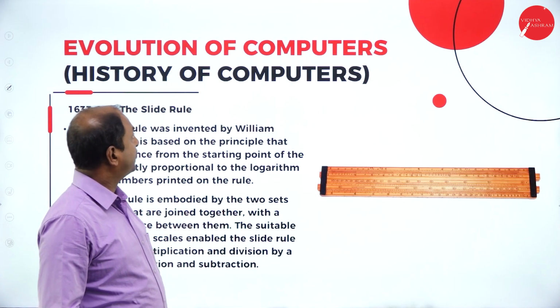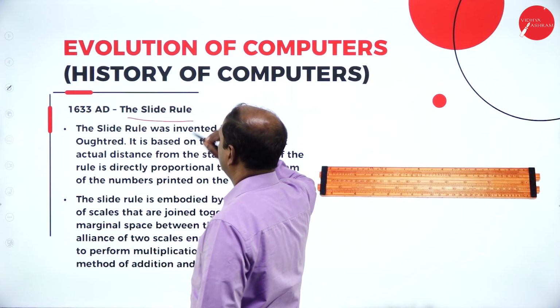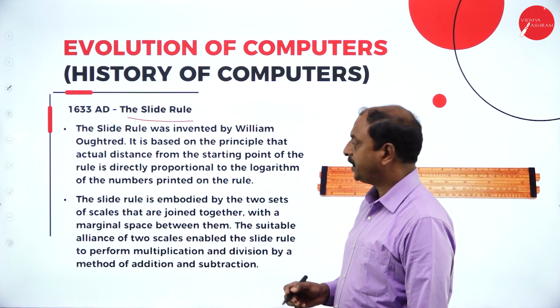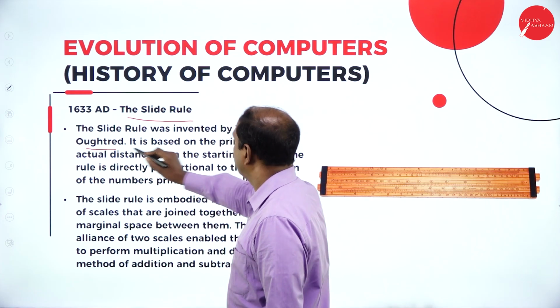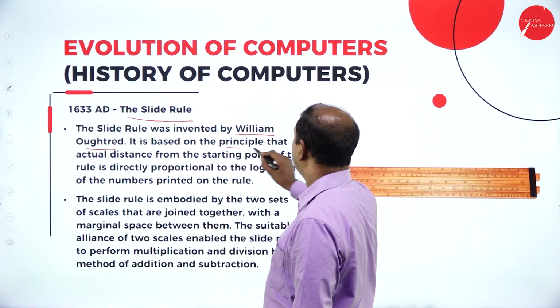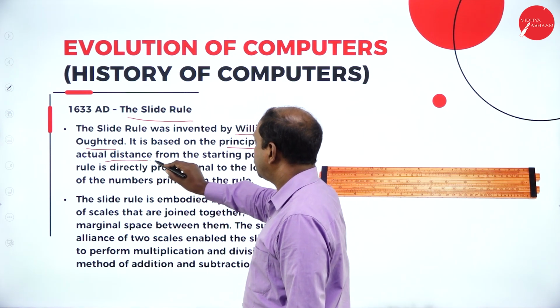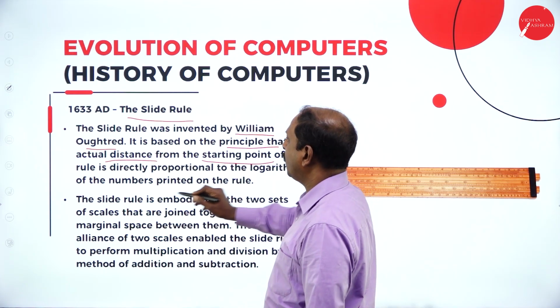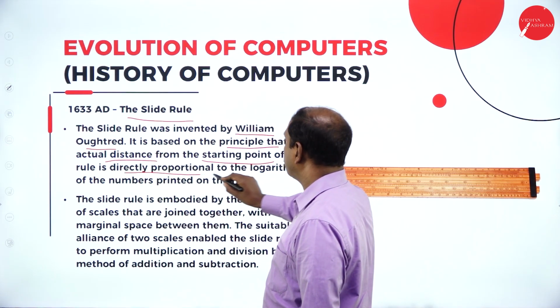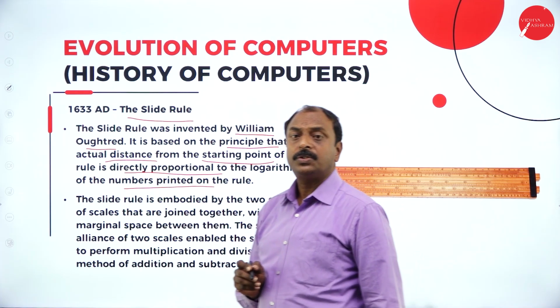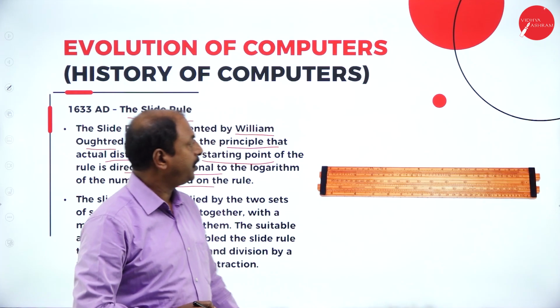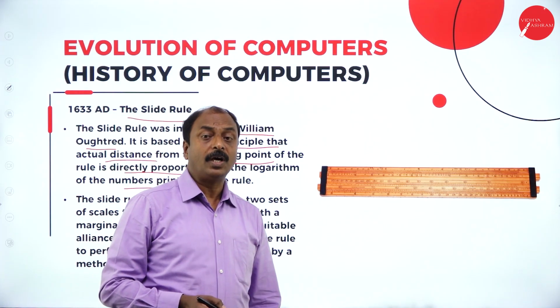Now let us move on to the next slide. The slide rule. It is one of the inventions, and it was invented by William Oughtred, and it is based on the principle that the actual distance from the starting point of the rule is directly proportional to the logarithm of the numbers printed on the rule. So this device worked on the principle of logarithms.